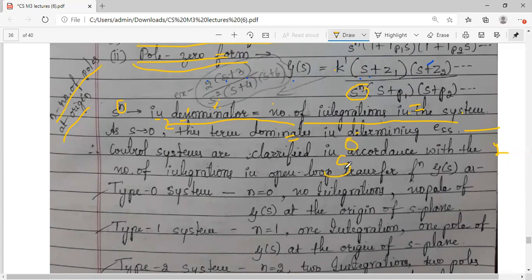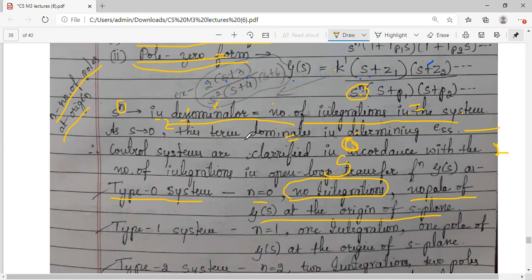What do you mean by this? There is no s term here, so you will not have any pole at the origin. S raised to 0 means there is no pole present at the origin. We call this n equal to 0, s raised to 0, a type 0 system, because we don't have any pole at the origin. In Z transform you use the Z plane, in Laplace transforms we use the S plane. There are no integration terms involved in a type 0.